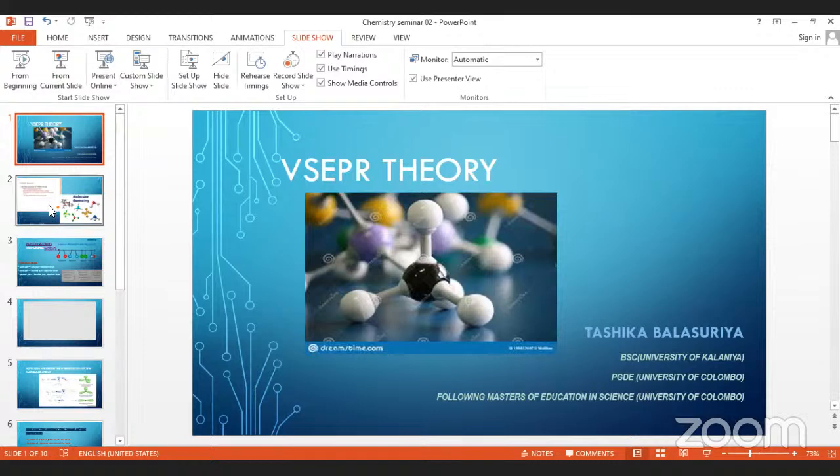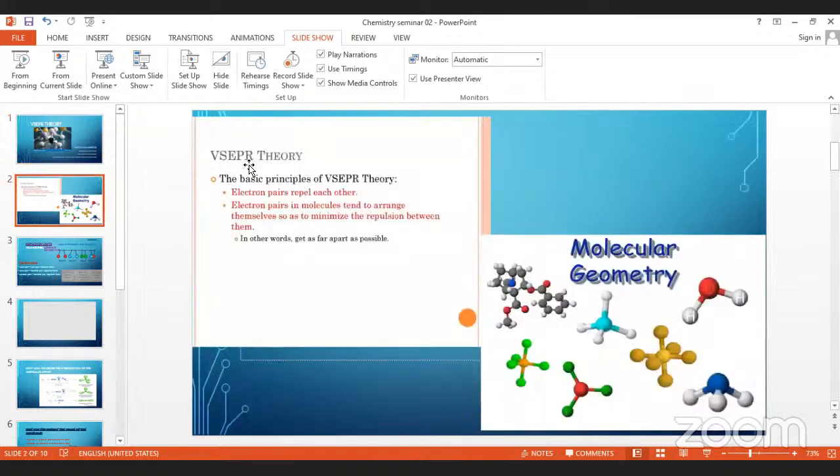We will start our journey here, the VSEPR theory. Actually, the basic principle of VSEPR theory is electron pair repulsion, the repulsion of the electron pairs from each other. Now here you have to come up with the Lewis structure. Okay, when you take the Lewis structure,